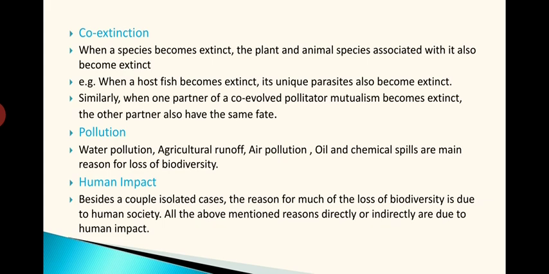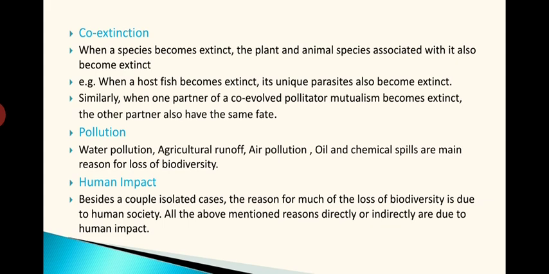The next thing which is contributing to the loss of biodiversity is co-extinction. I have already explained. When a species becomes extinct, the plant and animal species associated with it also become extinct. Example, when a host fish becomes extinct, its unique parasites also become extinct. So some species depend on other species, without which they cannot survive. That is what is happening in co-extinction.